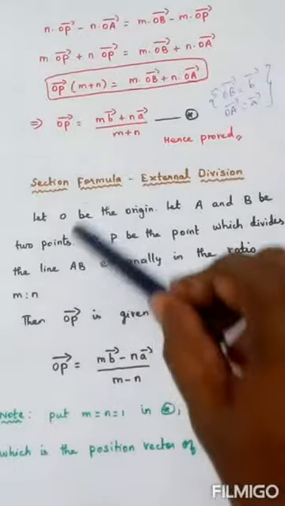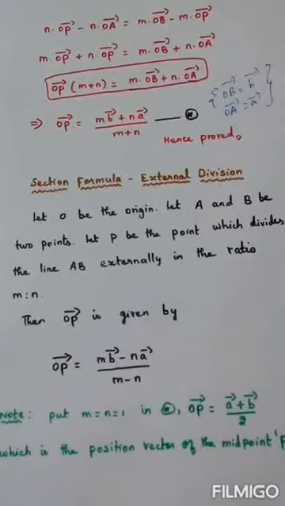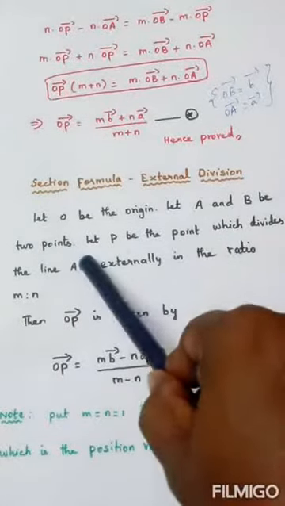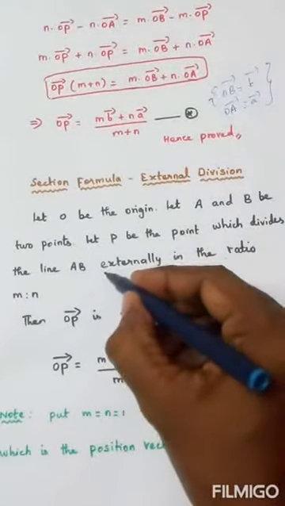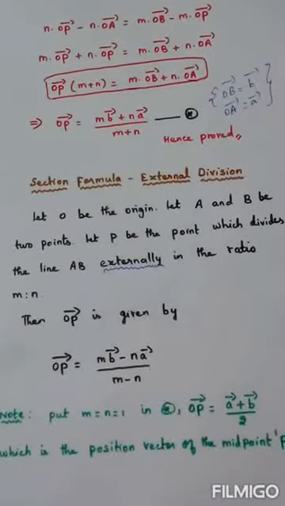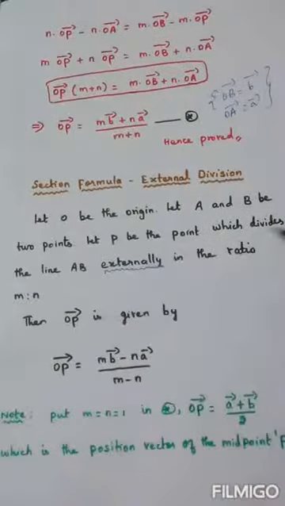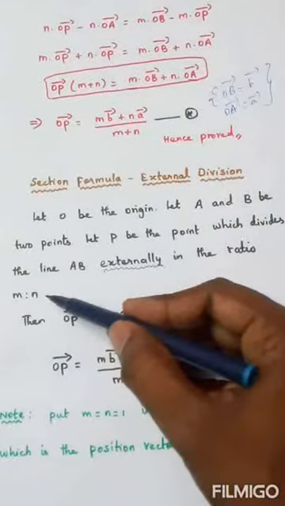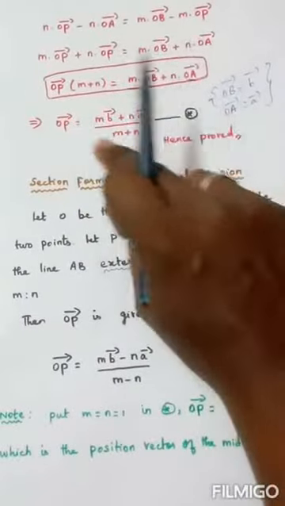Similarly, we have the section formula for external division. We will read this without proof. Same definition. Let O be the origin, A and B be the two points, let P be the point which divides the line segment AB. The difference lies here: externally. There we studied internally. Here the point P divides the line segment externally in the ratio m is to n. Then OP vector is given by this formula.